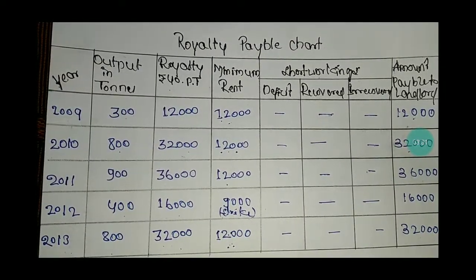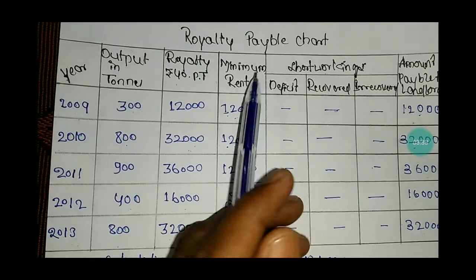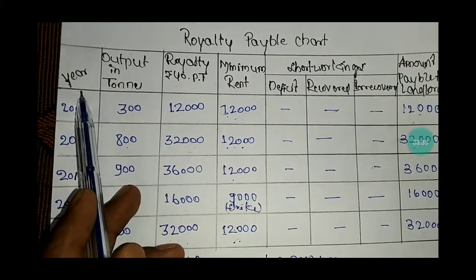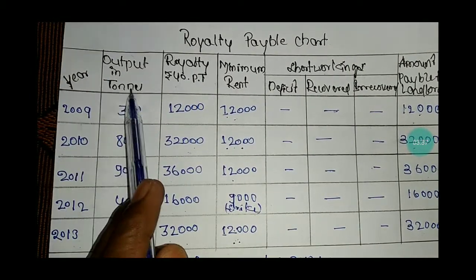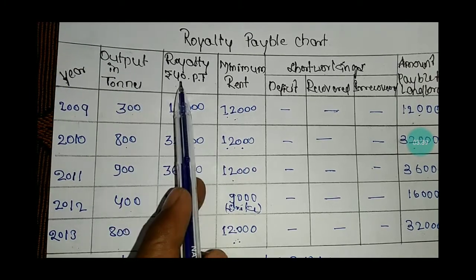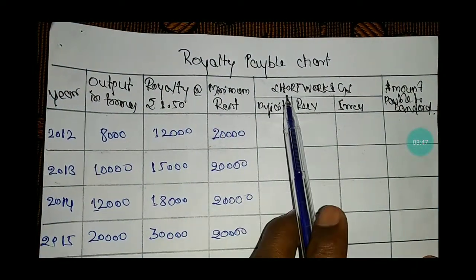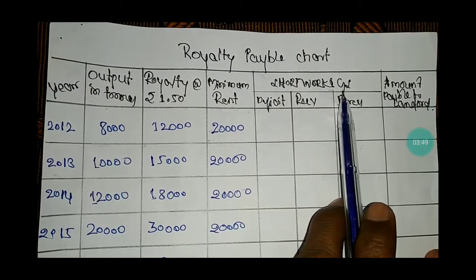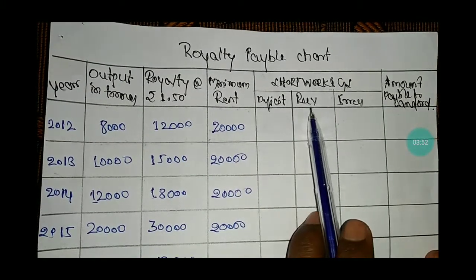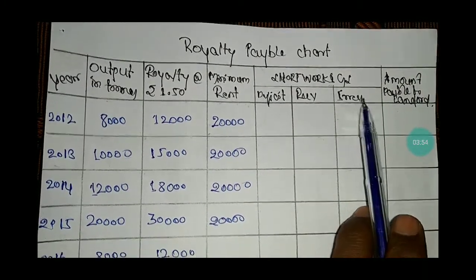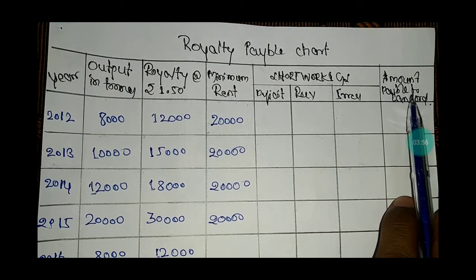Royalty chart, the royalty payable chart. First column is the year column. Second one is output in tons. Third one is minimum rent, and the next one is short workings column. Then deficit, recovery, irrecovery, and the last one is amount payable to landlord.